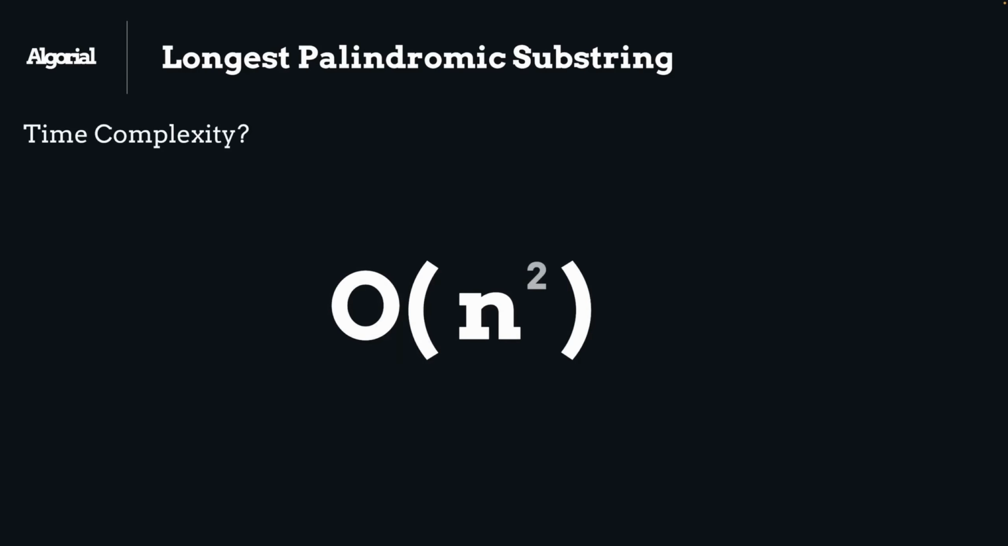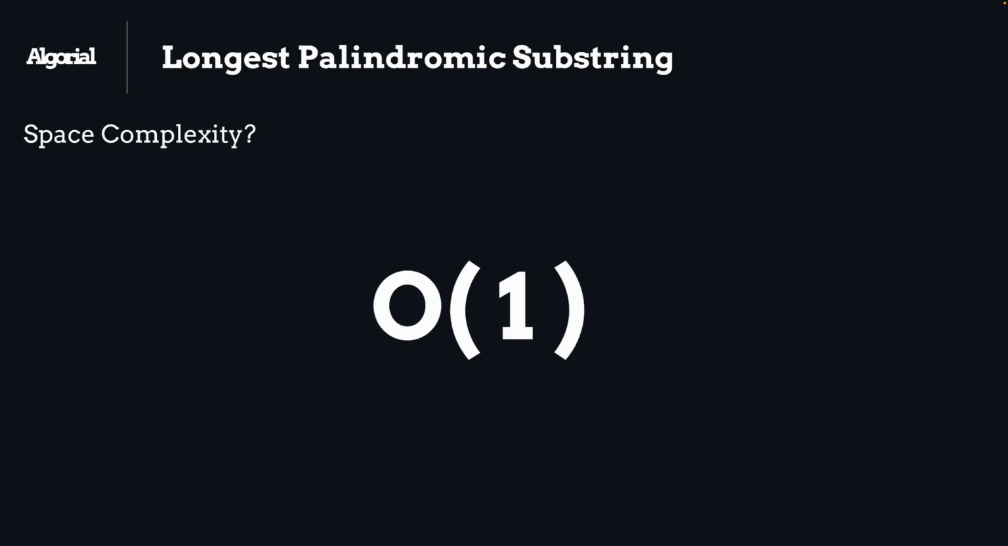For time complexity, we will have O of n to the power of 2, as we discussed through the slides, where n is the length of our string. For space complexity, it will be O of 1 because we just create a result variable.